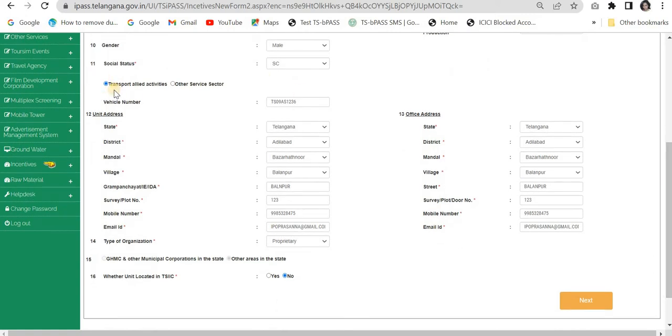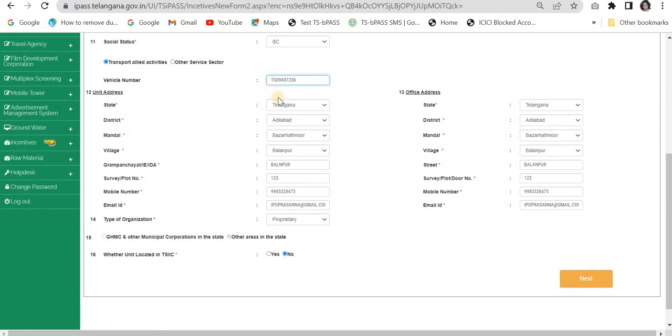And then the transport allied activities, I have selected the transport allied activities. If it is something else, please select the other service sector. Vehicle number as given in the registration certificate, please enter that. Don't make mistakes while entering these details. And then unit address, I have given these details like state, district, mandal, village, gram panchayat, etc.